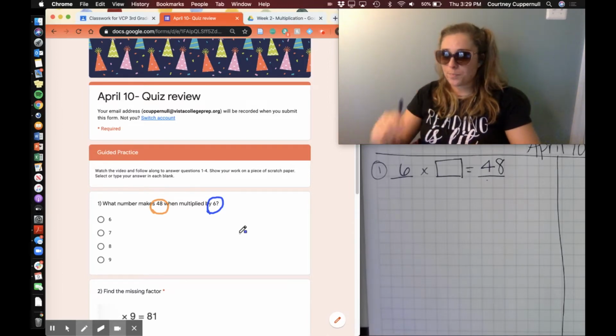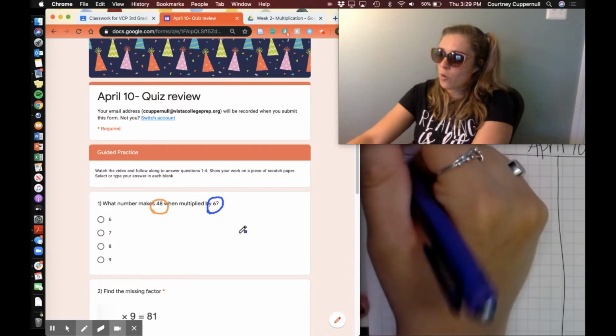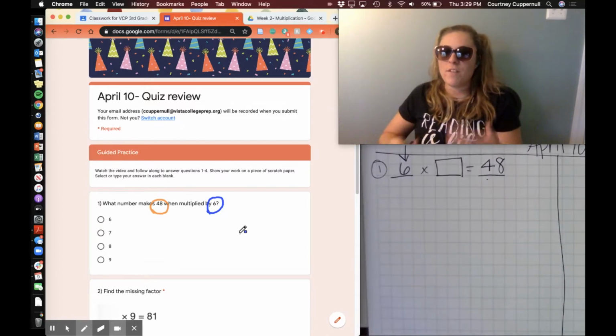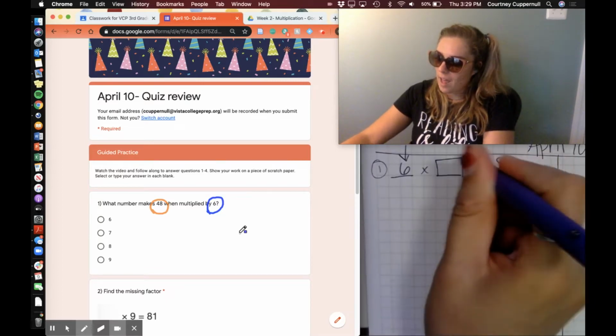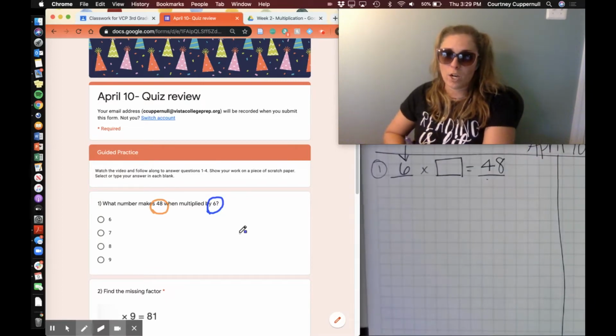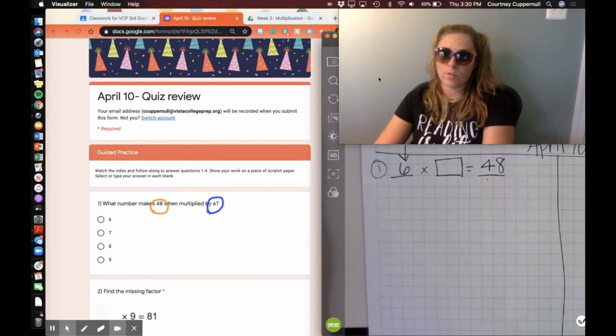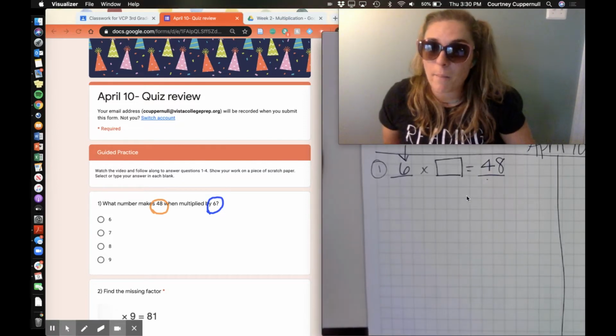Since I do know that one of my factors is 6, that's what I'm going to skip count by. And I'm going to think to myself, how many times do I have to skip count by 6 to get to 48? That will be my number that will go in here. So let's make this a little bigger so that you can see me. Actually, it's fine. So I'm going to skip count by 6s.